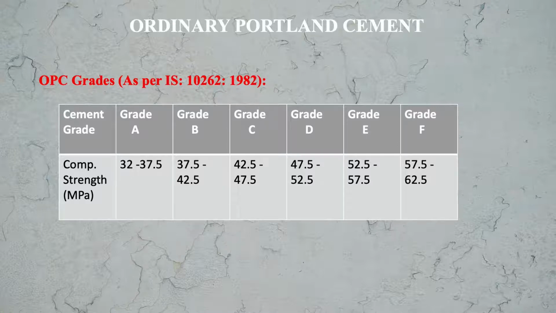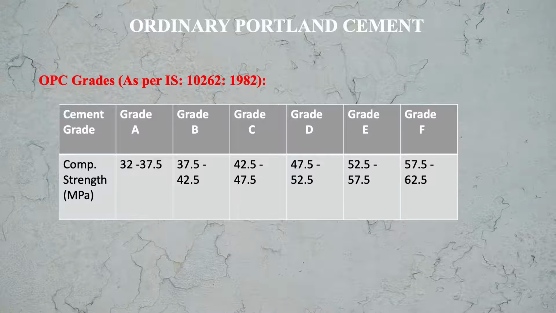Grade C has the range 42.5 MPa to 47.5 MPa, so this 43 grade cement will belong to grade C OPC as per IS 10262/1982. If we look at 53 grade, this 53 MPa strength is in the grade D category, because here the range is 52.5 MPa to 57.5 MPa. So this 53 grade cement will belong here to the grade D category.